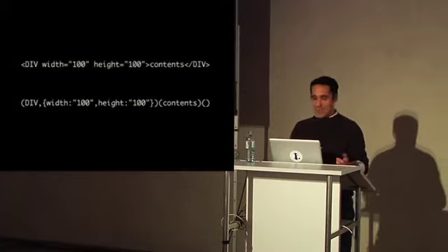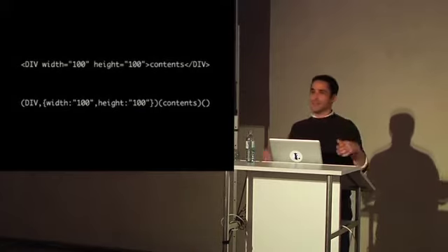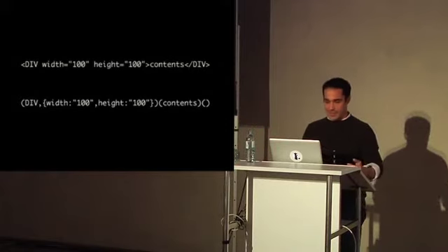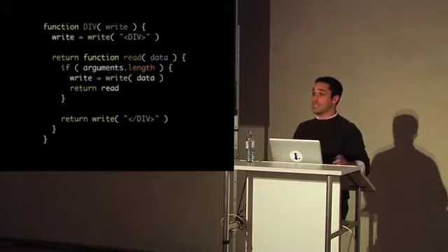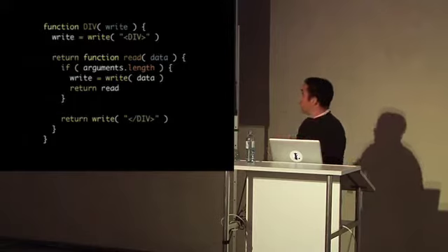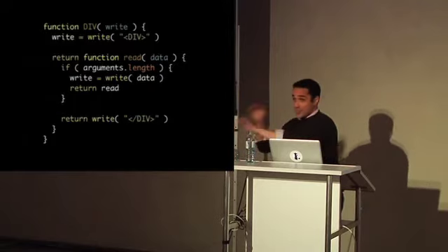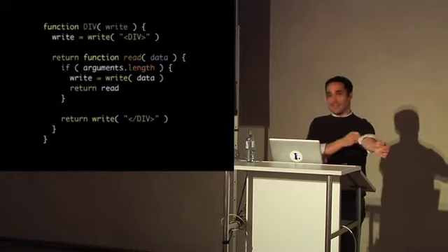Okay? That's a win, I think, because you don't have to learn anything. I don't have to learn that a % sign means this. I don't want to reinvent Perl in a template engine. And so basically, what your HTML app looks like is this, right? Take a pipe, write the open tag, push everything through as long as there's data. When data ends, push the close tag. That's it. It's really easy.